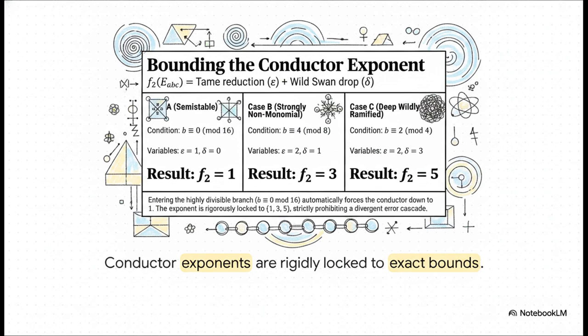So the crucial point is, through Tate's algorithm, the Artin conductor exponent, f2, is classified into exact branches based on the two-adic valuation of B. Whether it's semi-stable, strongly non-monomial, or deeply wildly ramified, the exponent is rigidly locked to the exact integer bounds of 1, 3, or 5. The two-adic local field structurally prohibits a divergent error cascade. The universe mathematically refuses to let the conductor grow to infinity.